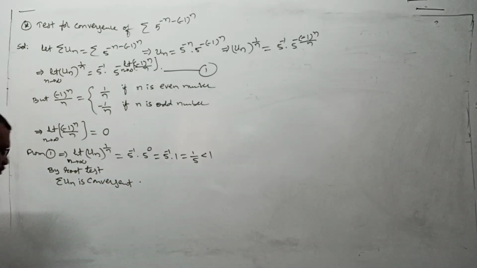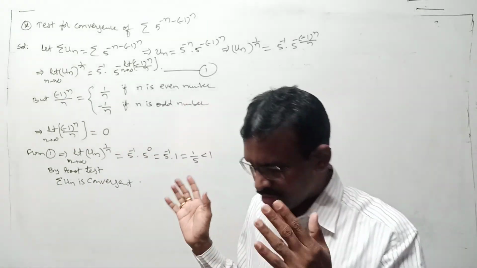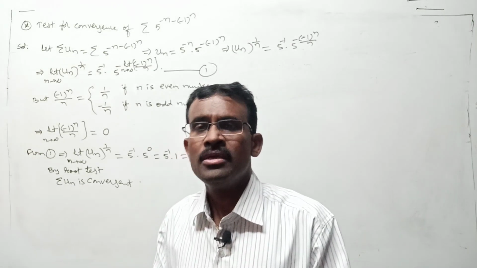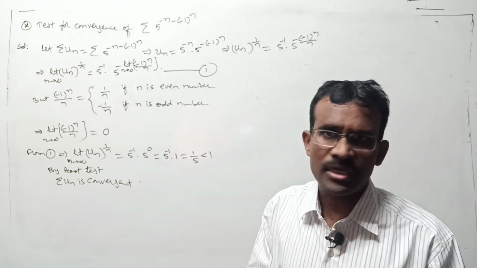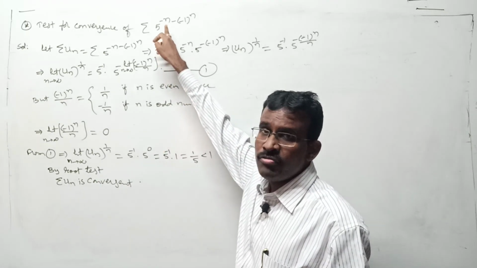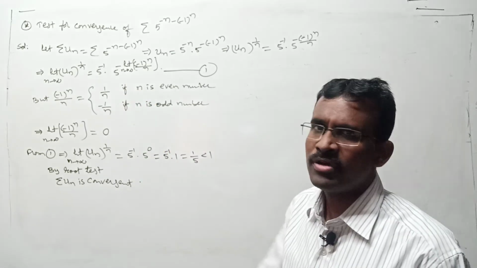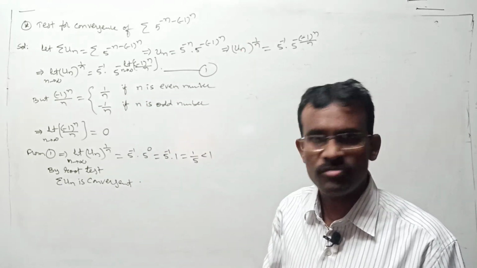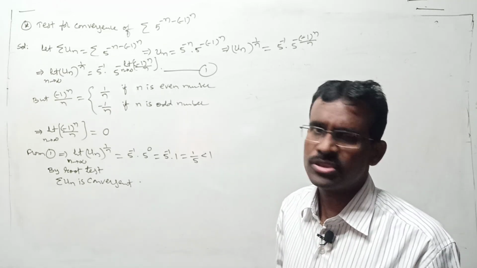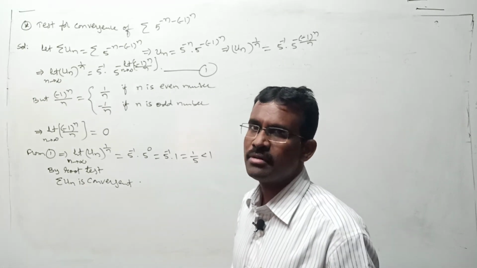These are the different questions, different models in the root test. Like this you can do a number of questions. If you go through all these models thoroughly, you can do any type of question. Here the main thing is recognition of the condition. In the examination they don't mention the method name; they will simply give the question like this. Whenever you see the question, you have to recognize that method. The root test is applicable if a power n relation is there, or not, once look, right? And in the homework list also I have given solutions. Once you go through them, you can easily understand. This is about the complete root test related area.